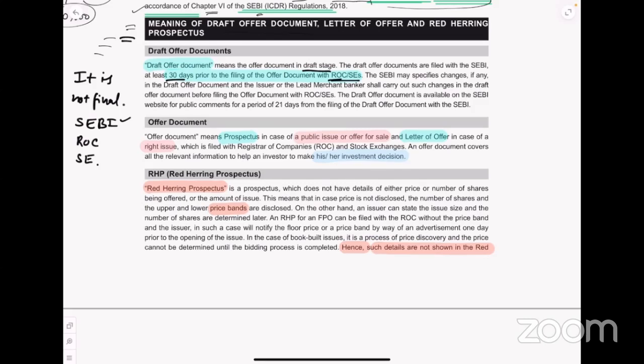So what did we understand? We should first file the draft of a document to SEBI 30 days before we file to ROC and the stock exchanges. So this is the first, then it will come to ROC and stock exchange.